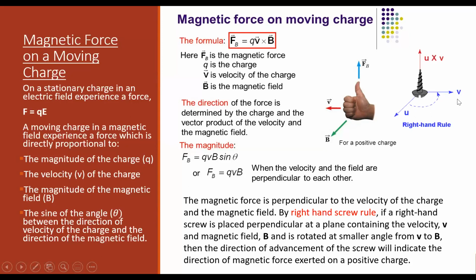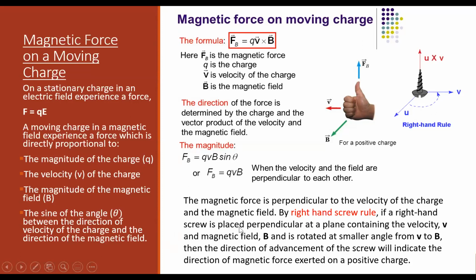If these two vectors were V and B, velocity and magnetic field, this picture shows the case of any two vectors. Then upwards means the screw will advance upwards. So you can find the direction of the force experienced in the magnetic field by the right hand screw rule.